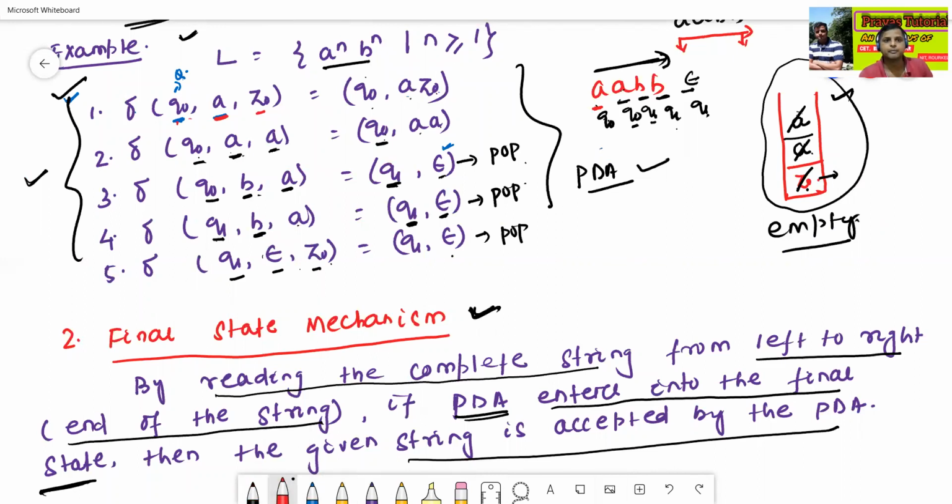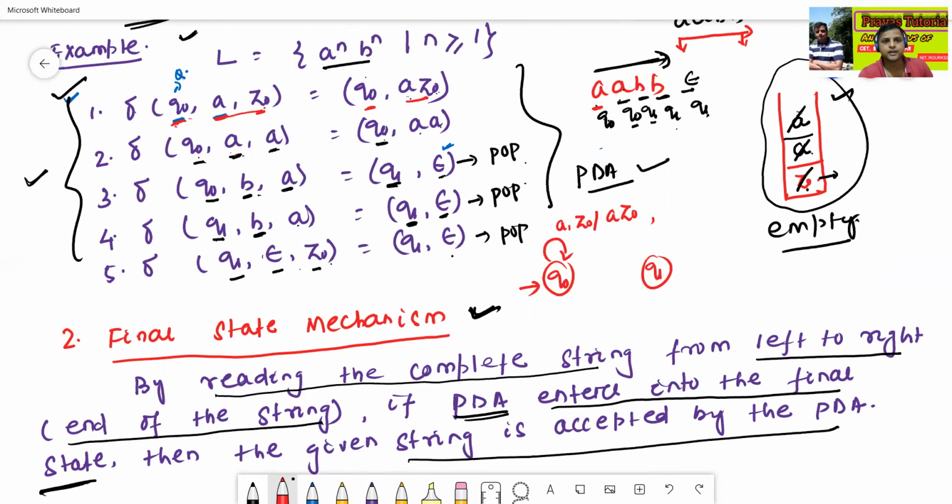Suppose now we have how many states? Here there are two states, general Q0 and Q1. This is Q0, this is Q1 state. See here, Q0 reads A, Z0, then goes to Q0 state. So Q0 is the initial state. Q0 reads A comma Z0, and the output is A, Z0, A, Z0.